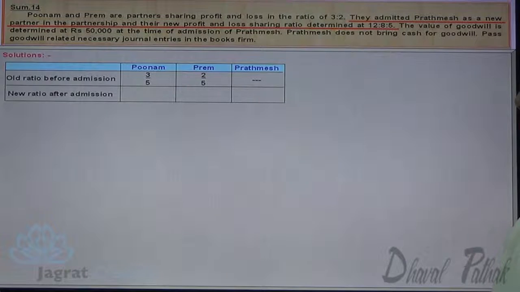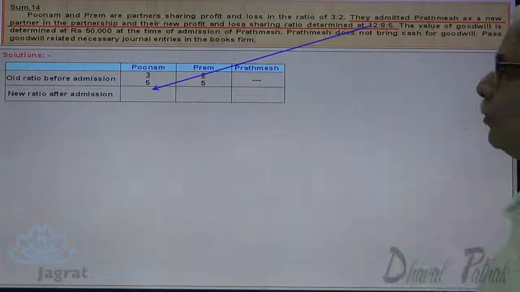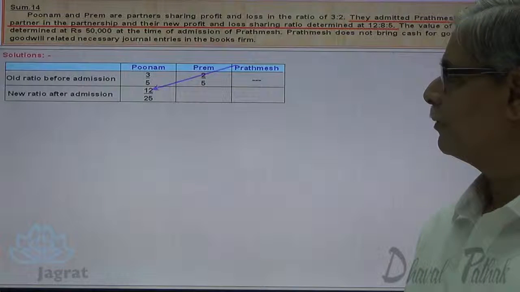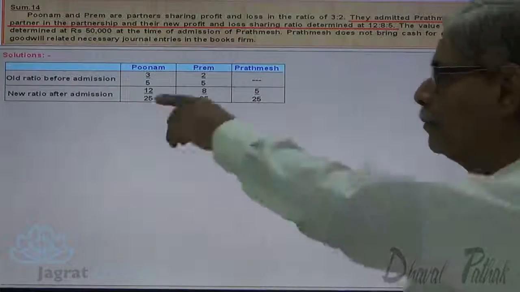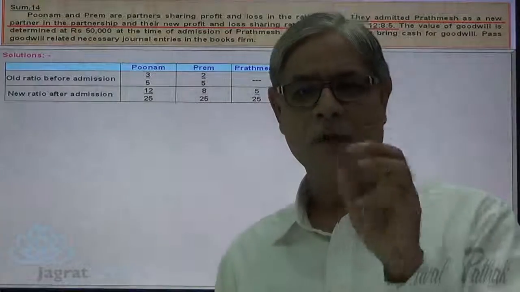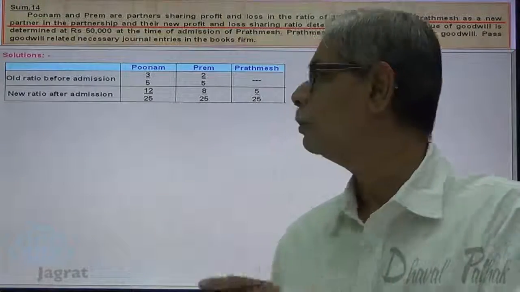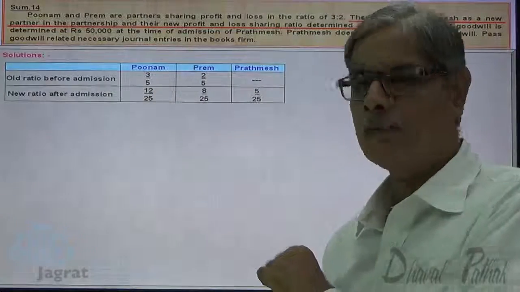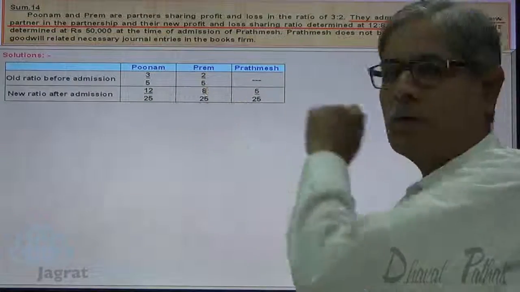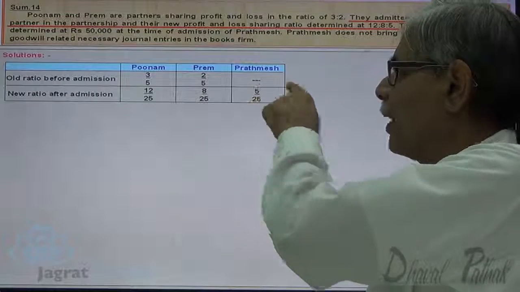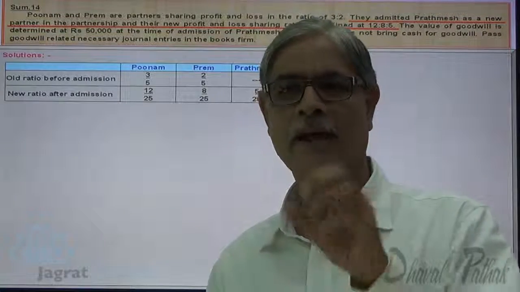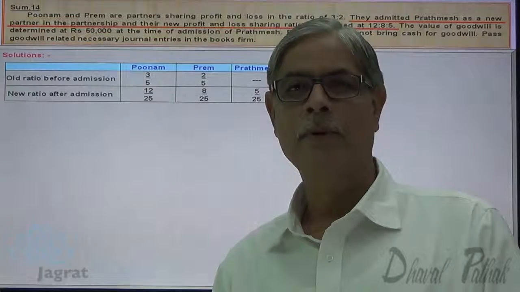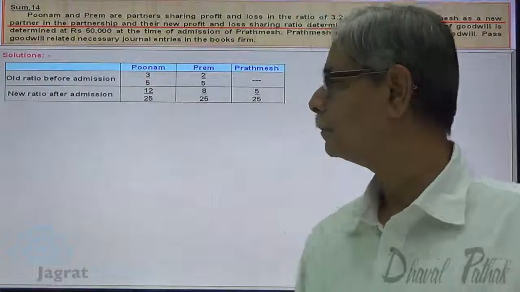The new profit sharing ratio after admission is agreed to be 12:8:5. So 12 by 25, 8 by 25 and 5 by 25. This implies that if the profit of the firm is 25, Poonam gets 12 out of 25, Prem gets 8 out of 25, Prathamesh gets 5 out of 25. This is how they have agreed to distribute the profit after admission.